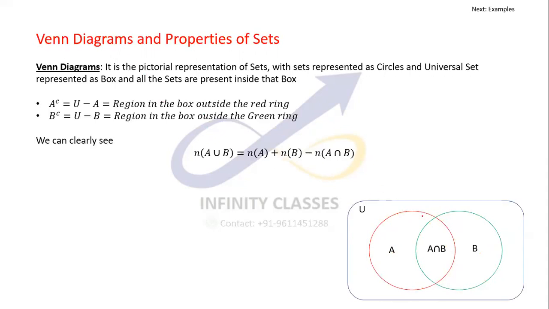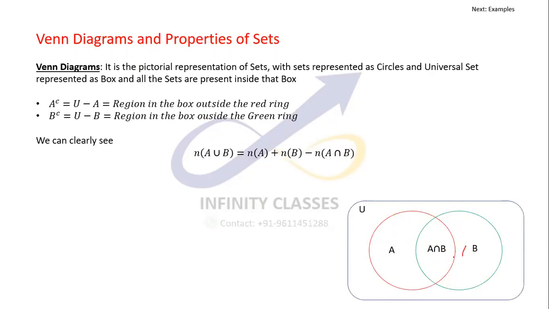The red one represents set A, and the green one represents set B. Of course, you can see there is some common part between the two circles, that is called A intersection B. A union B is nothing but this entire part, which is this part plus this part plus this part.